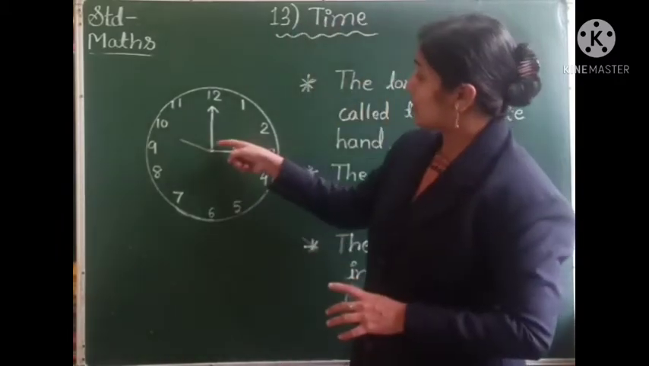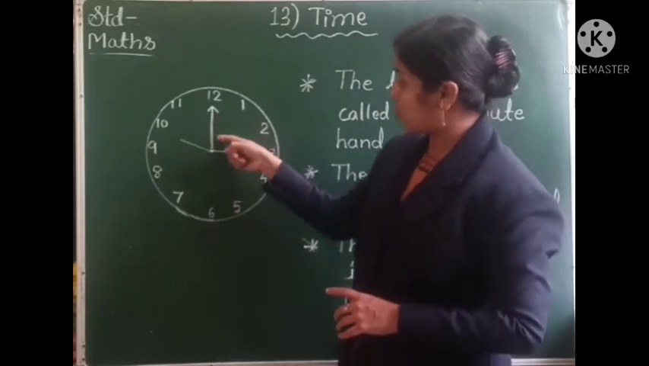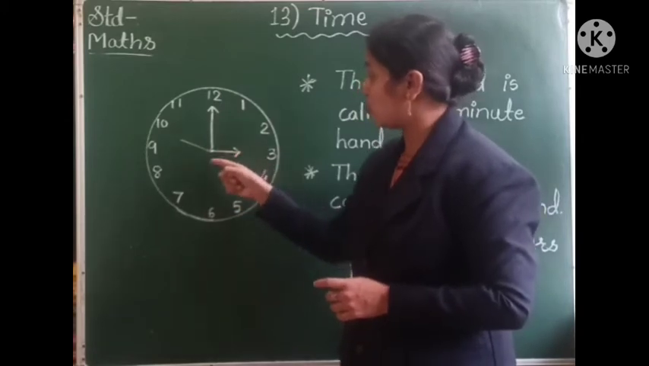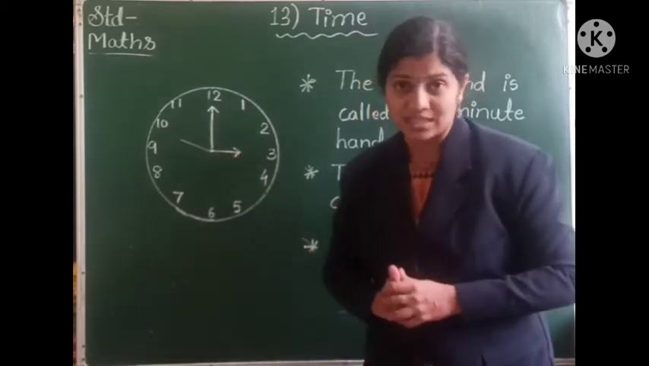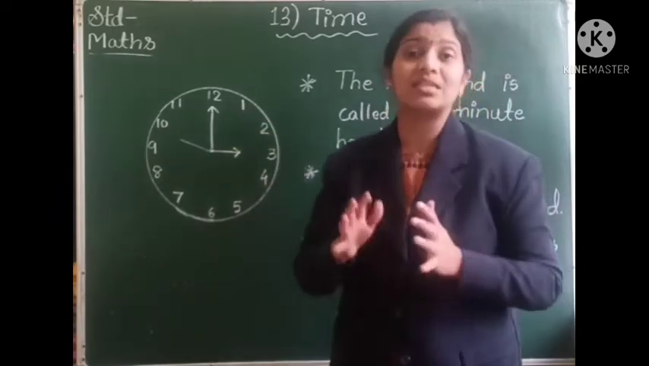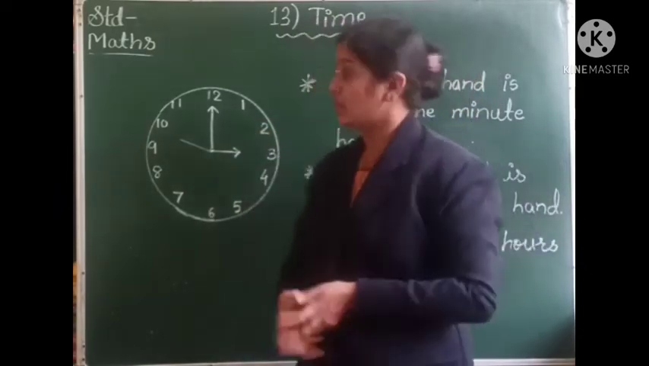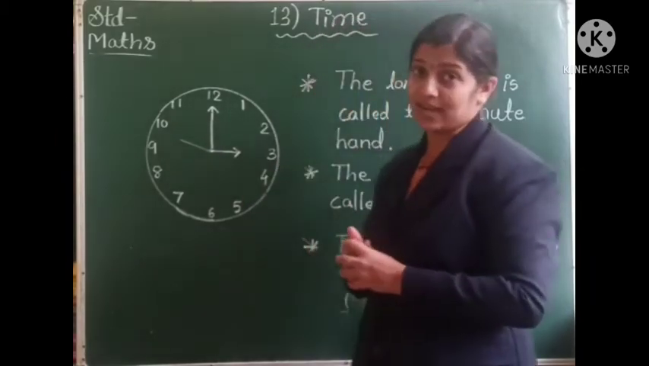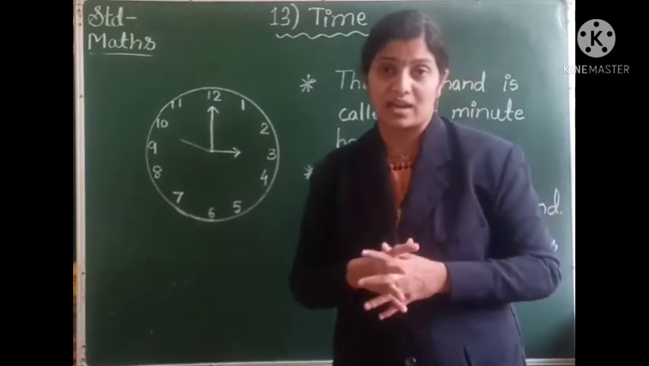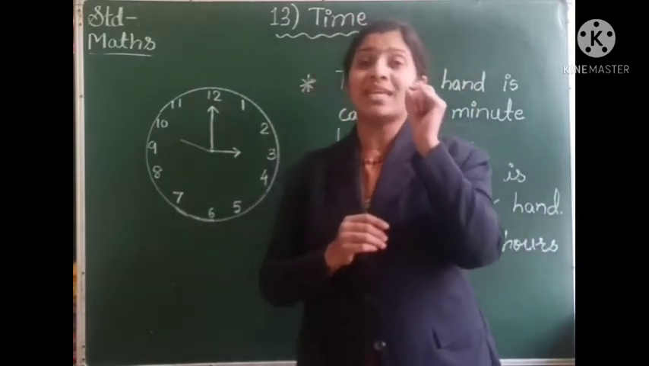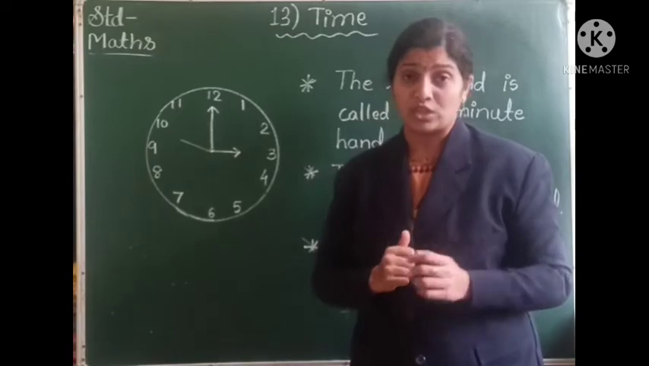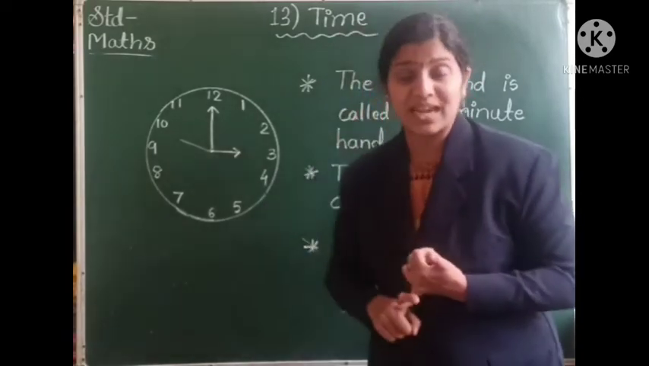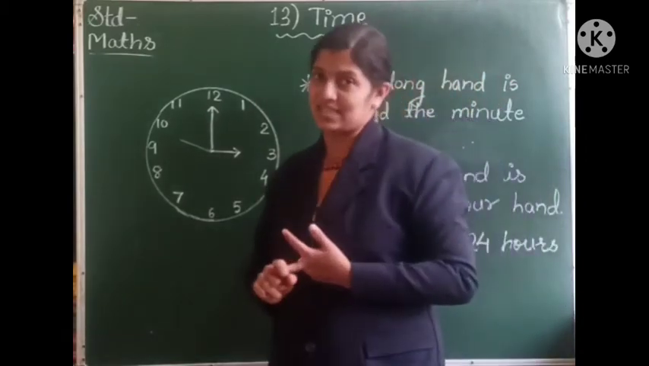Here you can see this arrow which is pointing towards 12, it is longer as compared to this arrow which is pointing towards 3. So these two arrows are called the hands of the clock. The long hand tells us about the minutes and the short hand tells us about the hour. And also there is one more thin hand in the watch. It is called the second hand. It tells us about the seconds. So minute hand, hour hand and the second hand.